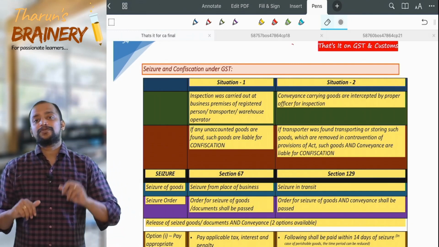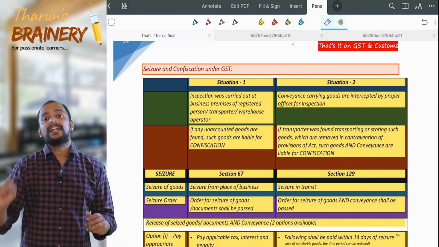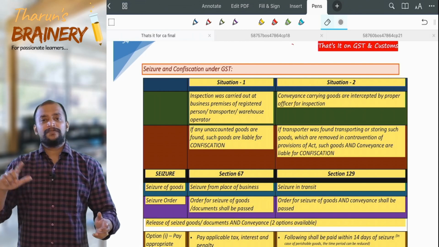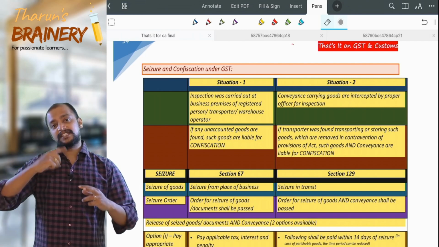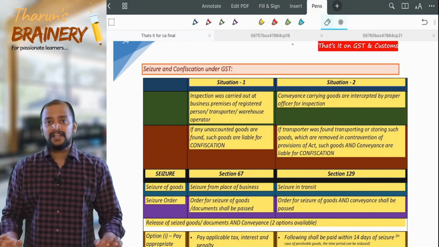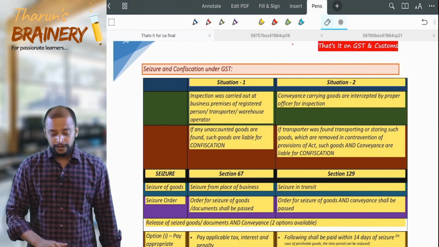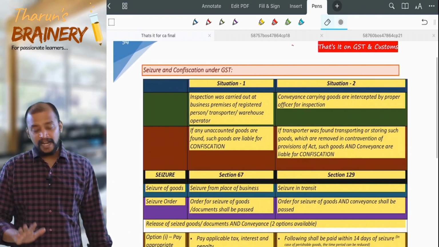So these are the two situations given in section 67 and section 129, and thereafter the confiscation proceedings in both cases, the 67 case and the 129 case, are given in section 130. Now we are going to see this in detail. Now have a look at page number 94.